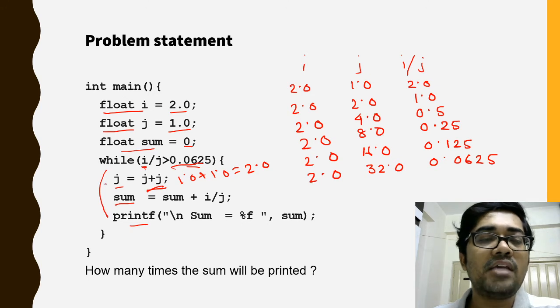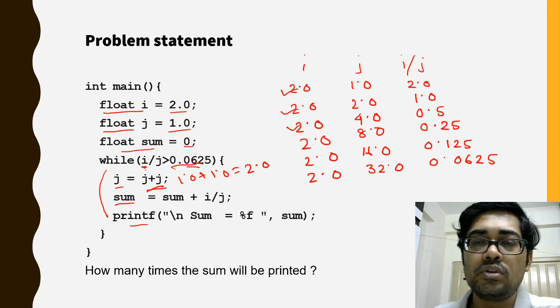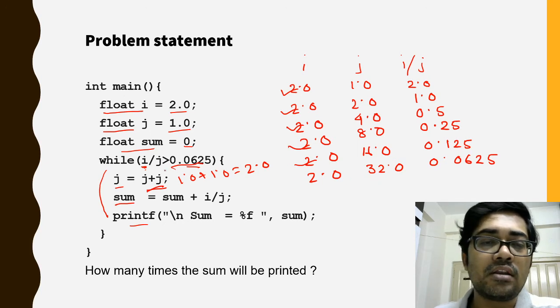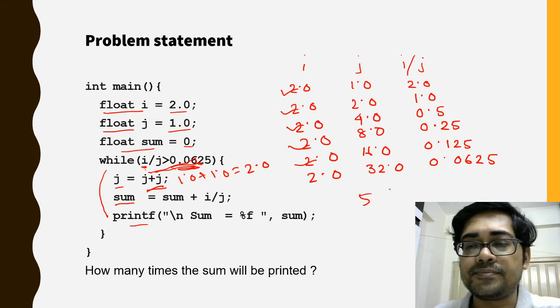So how many times is this block executed? If we see this table, 1, 2, 3, 4, 5. Because when the value of j is 32.0, the condition becomes false, so the loop will not be executed. So we will get the print statement 5 times.